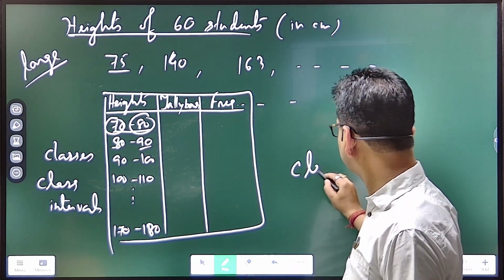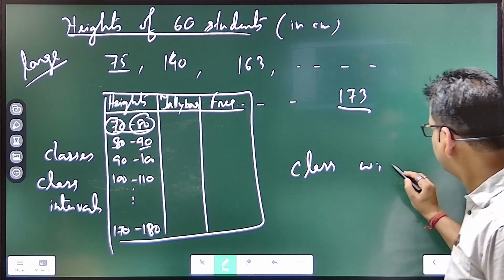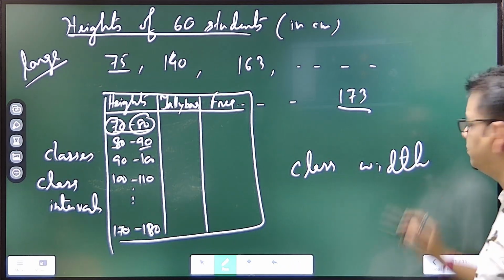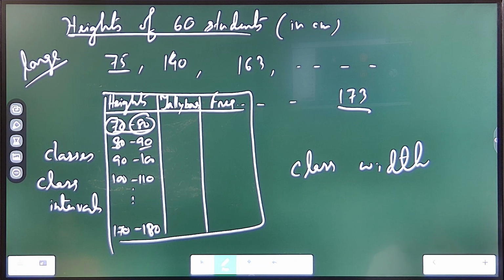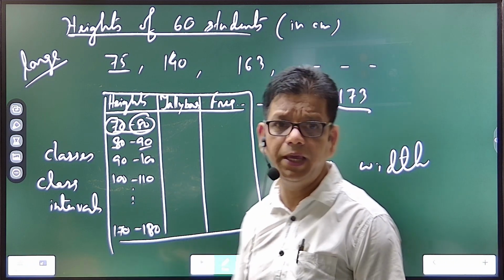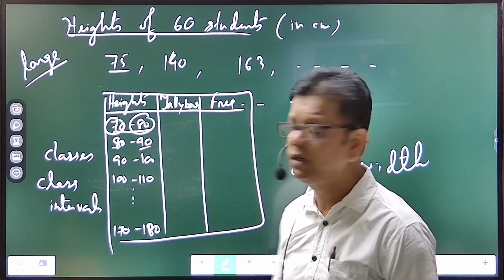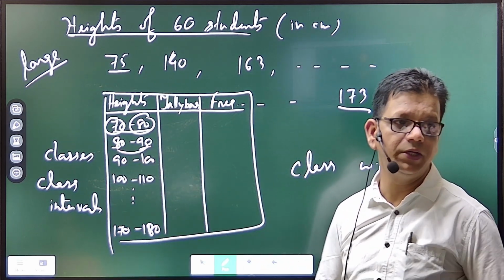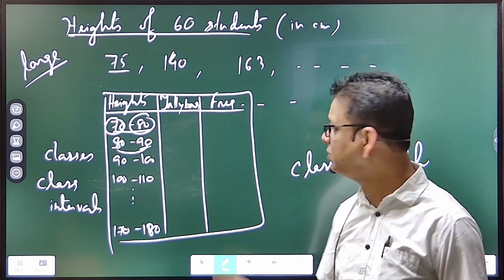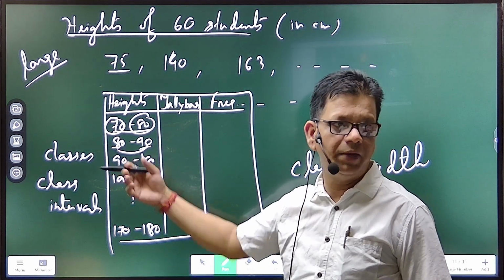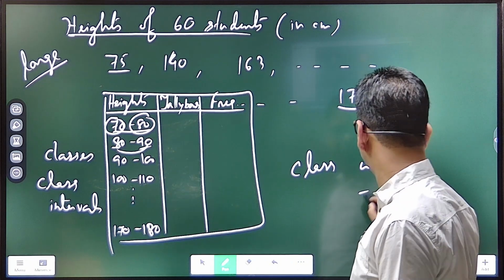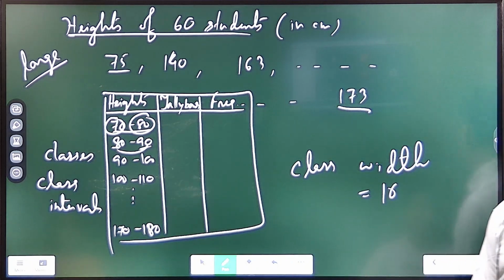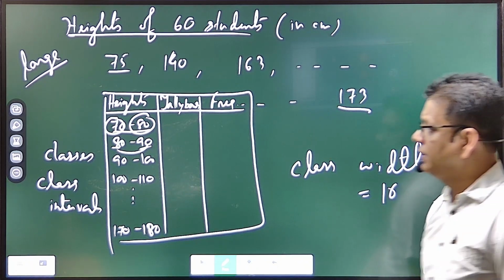Now class size, or it is also called class width. I hope this is also known to you while doing mean, median, mode in the other classes. So the class width is simply the class gap, what gap they have. The gap is 90 minus 80. Just subtract 80 from 90. There are 10 numbers. Yes or no? So the gap is 10. So the class width is 10, or class size is 10. All right.